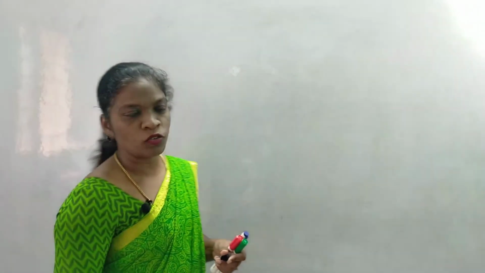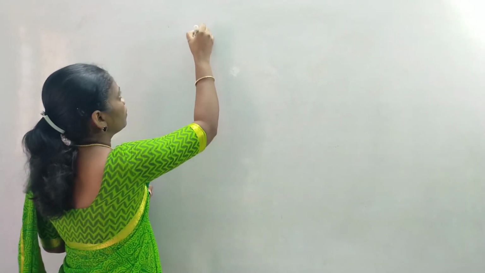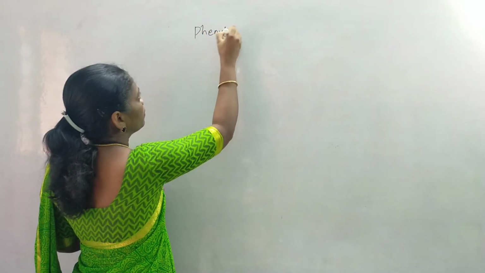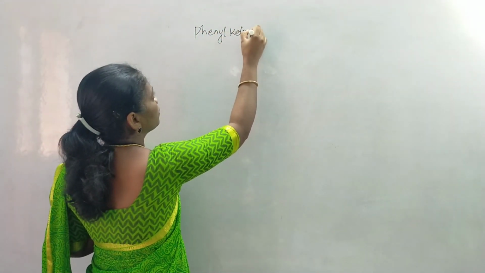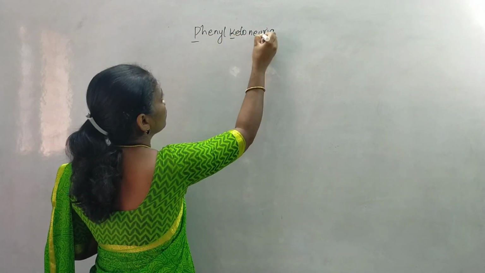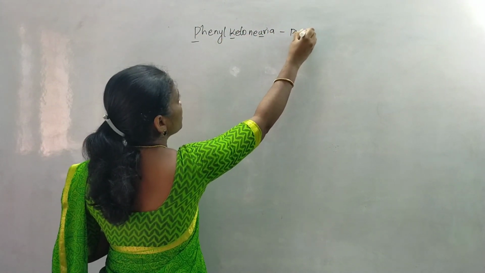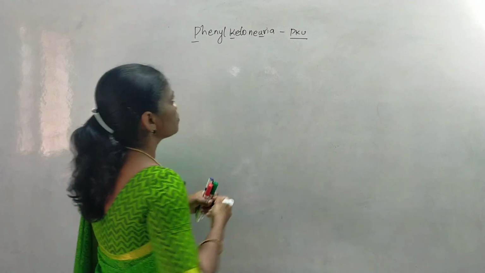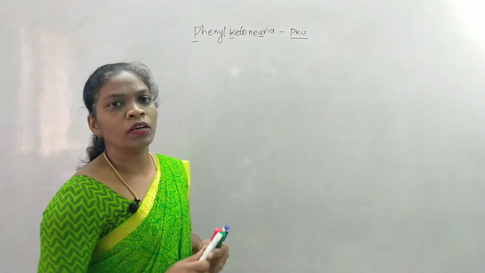Welcome to Catherine's tutorial. In this video, we'll learn about phenylketonuria, a genetic disorder. Phenylketonuria, in short form, is known as PKU. So, what is this phenylketonuria?